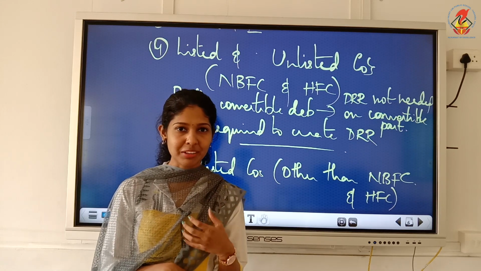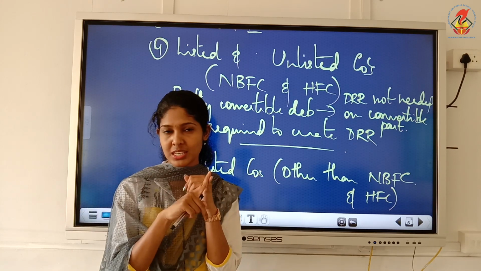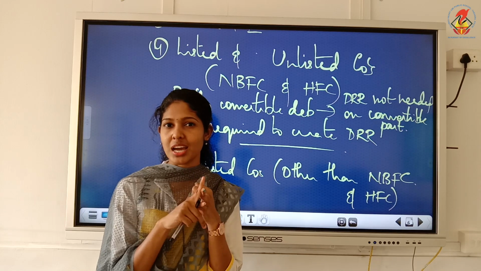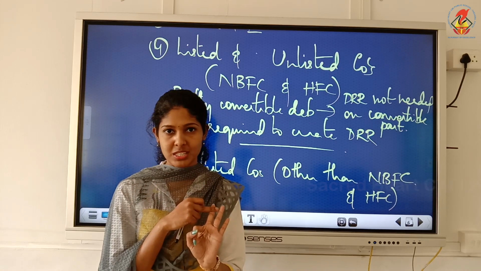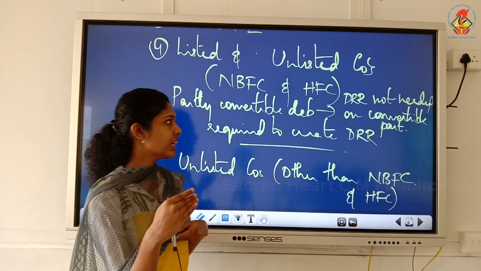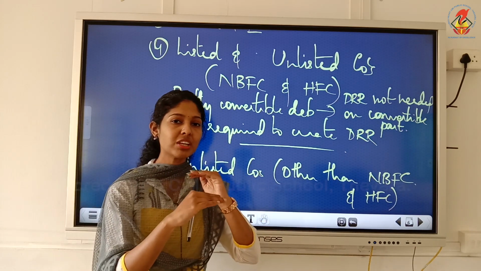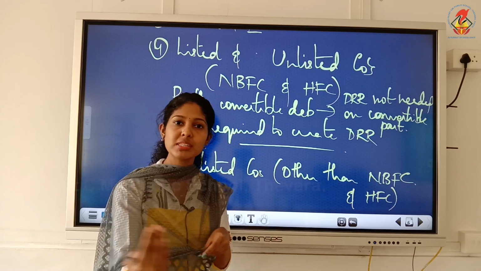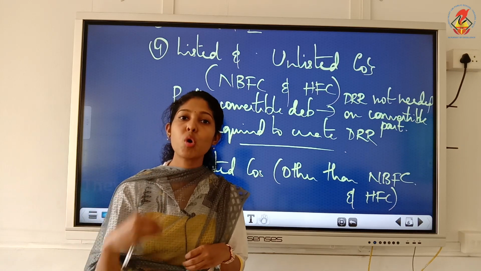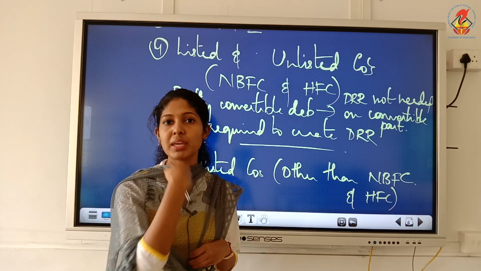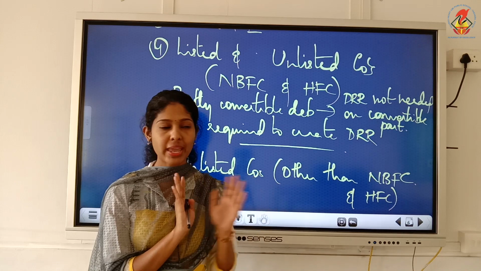Okay. Am I making you confused? You need not worry too much. You just remember the rules like 10% for DRR, 15% for DRI. At least these 2 points you remember. And if it is completely out of profit, it is 100%. So these 3 points you remember for the time being. So what we discussed here is, if it is partly convertible and can be converted into shares, that means it became shares. Now should we create DRR on that? No, DRR is for redemption of debentures. If something has become shares, on that part you need not have DRR. So that is also exempted.